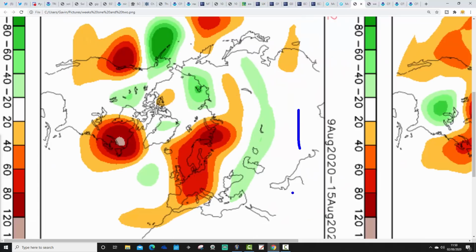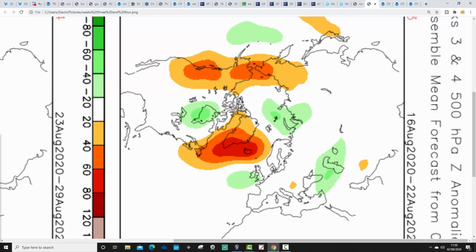Week 2 is the 9th to 15th of August. High pressure then sitting over to the east of the country, low pressure out to the west. Obviously, this will be drawing up wind from the south, dry and hot with that.